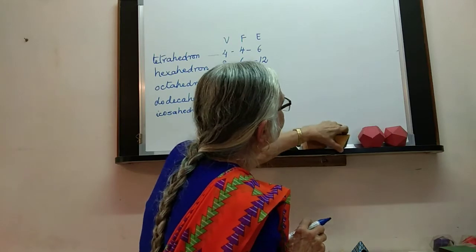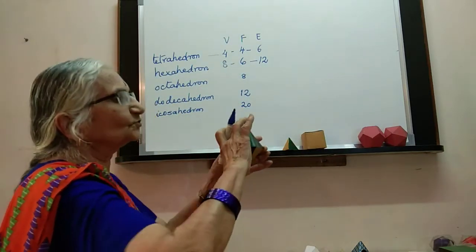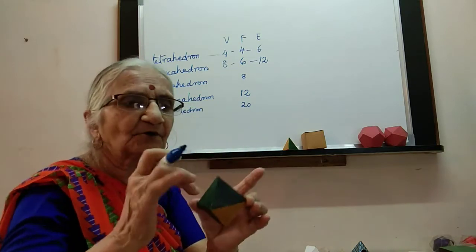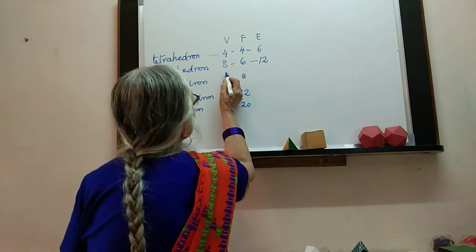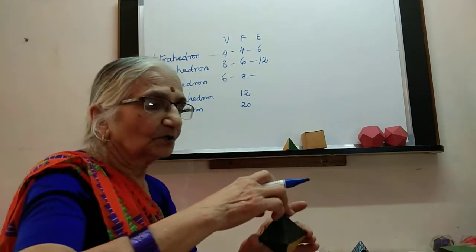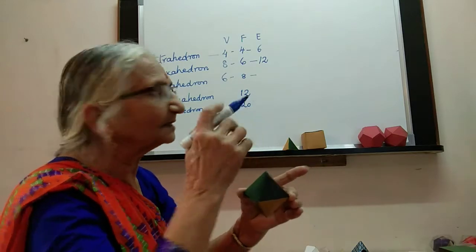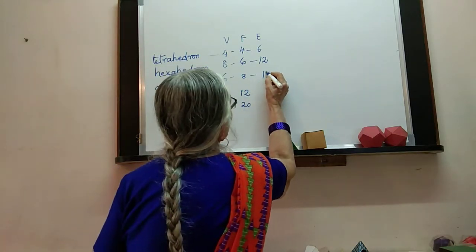Octahedron, 8 faces. How many vertices? 2 at the top and bottom and 4 in the middle. That makes it 6. And how many edges? Well, 4 at the top, 4 at the bottom and 4 in the middle. That makes it 12.